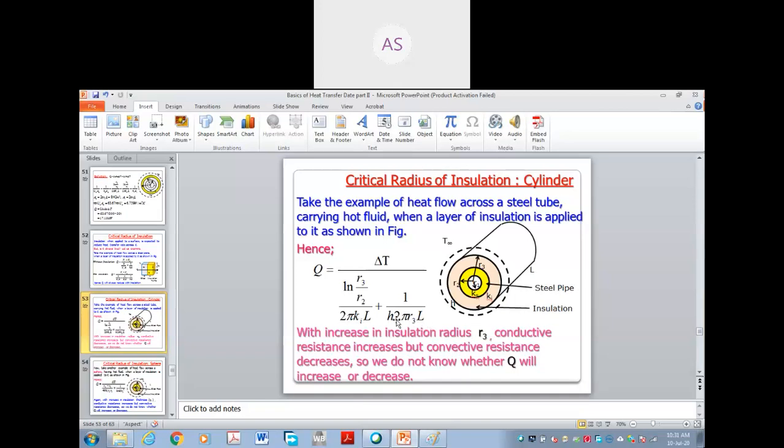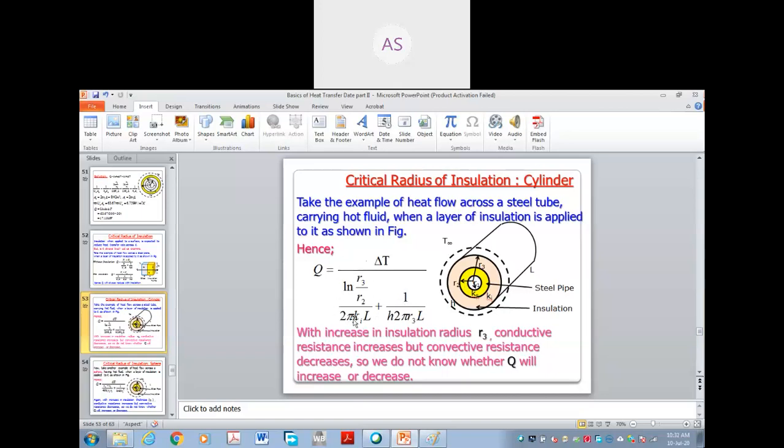All of you getting this? A means surface area, not cross-sectional area. 2 pi r3 means this is the perimeter, and if you multiply it by L, you will get this area. 2 pi r3 L is the surface area of the cylinder, not the cross-sectional area. If you multiply that by h and take the reciprocal, you will get the convective resistance. This is the convective resistance, and this is the conductive resistance.